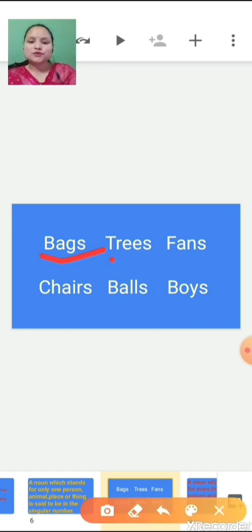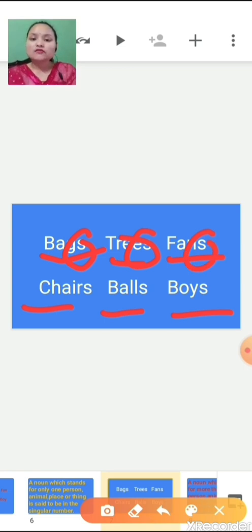Now see the next words. Bags, trees, fans, chairs, balls, boys. Now I hope it is clear to you all already, right? Here in each word, S is written at the end, right? So that means the quantity of bags is more than one. Quantity of trees more than one. Quantity of fans more than one. That is why S is written at the end.